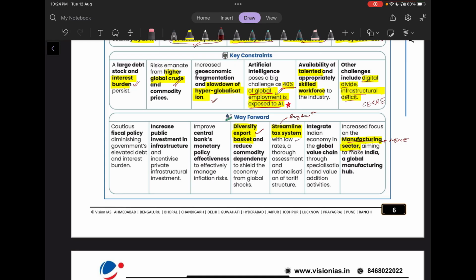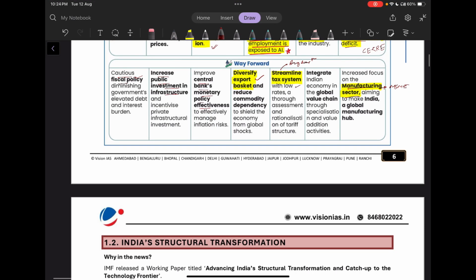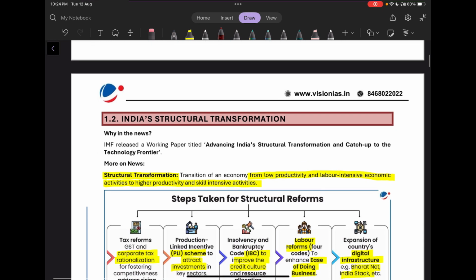Other than this, the remaining are very generalistic points that we have to be cautious about our fiscal policy. We need to increase public investment in infrastructure. Then we need to improve the central bank's monetary policy effectiveness. So that's it for this one.